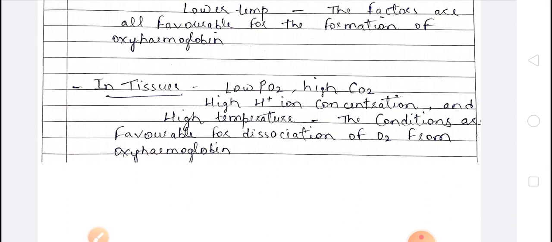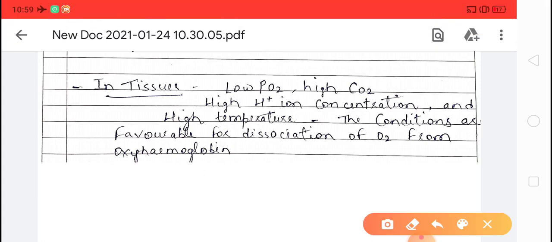Next, in tissues, the situation is opposite. Okay, in tissues as compared to the alveoli, the partial pressure of oxygen will be low and the partial pressure of carbon dioxide will be high. High hydrogen ion concentration, high temperature.